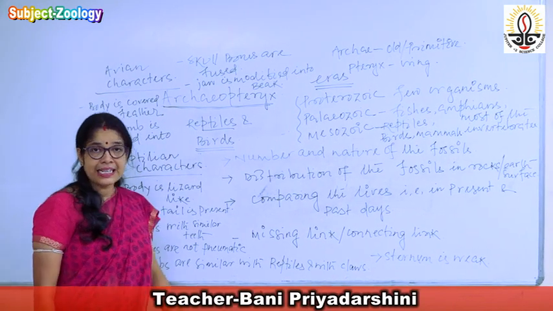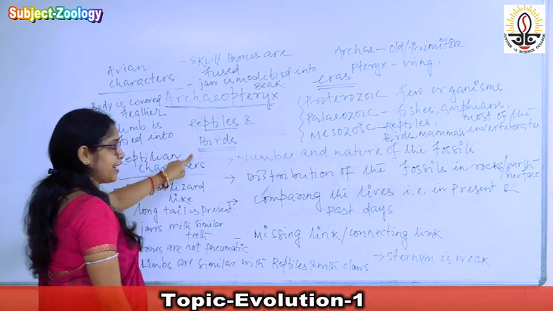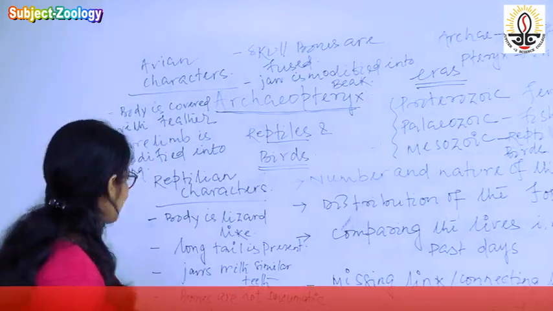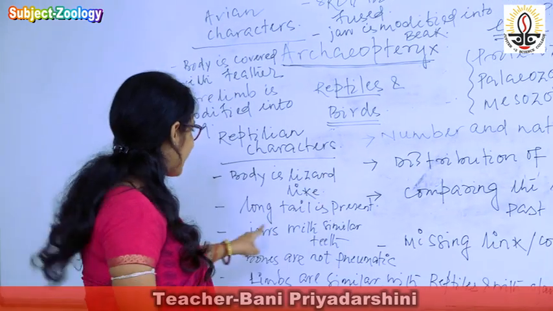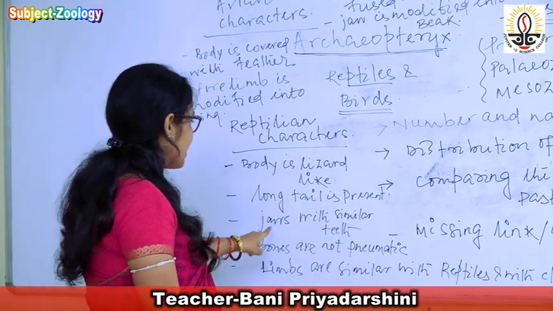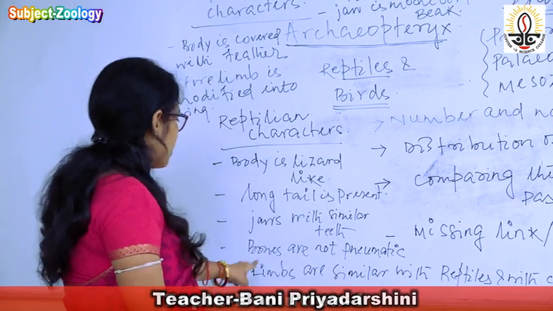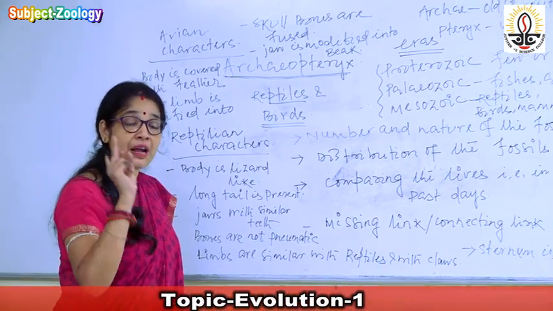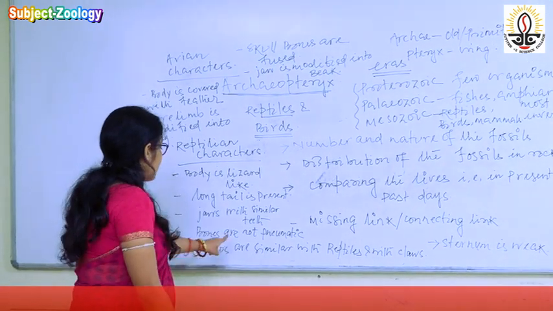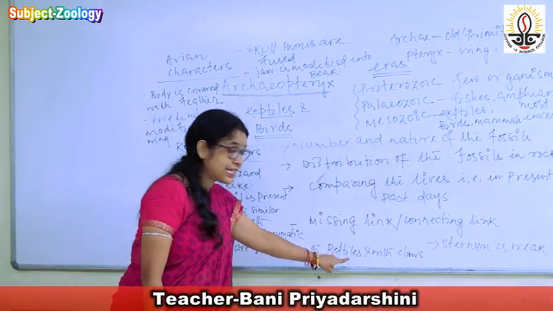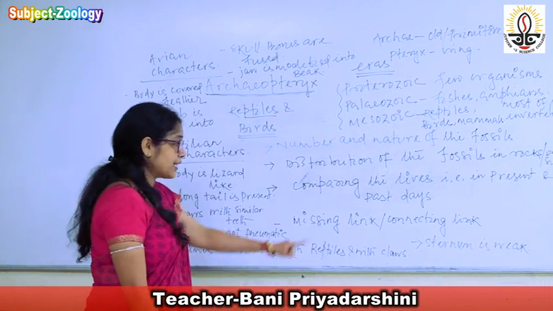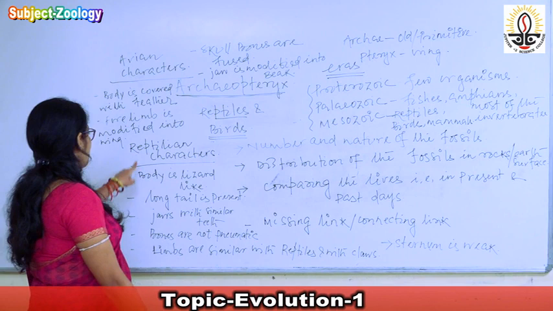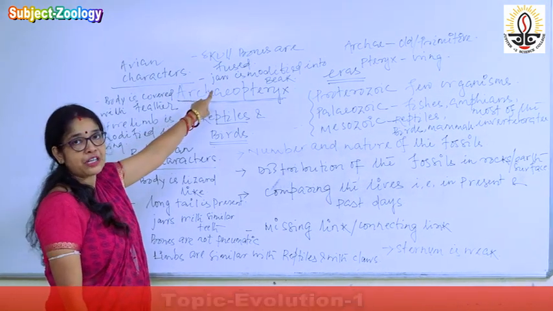So Archaeopteryx shows the characters of reptiles and birds. It means that it shows the characters of two different groups. What are the reptilian characters present in Archaeopteryx? Body is lizard-like, long tail is present, jaws are with similar teeth, bones are not pneumatic. Not pneumatic means the bones are filled with bone marrow. Limbs are similar with reptiles and with claws. And the sternum is also weak. So these are the reptilian characters present in Archaeopteryx.